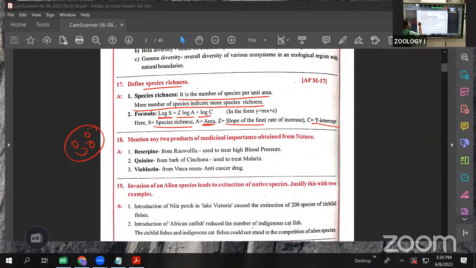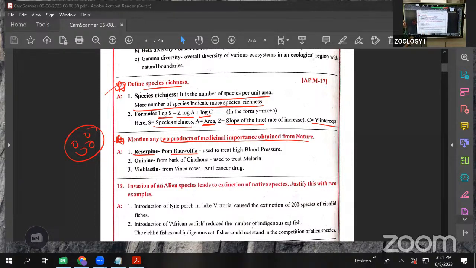Next one is also important. Mention two products of medicinal importance obtained from nature. From nature, we get two medicinal products. The first one is reserpine, a chemical. We get this chemical reserpine from the Rauwolfia plant.